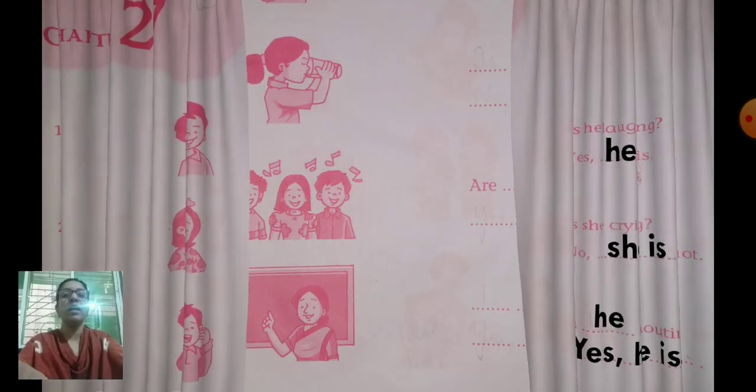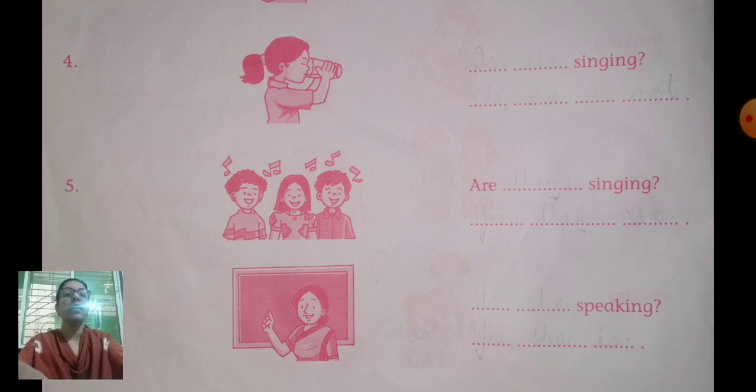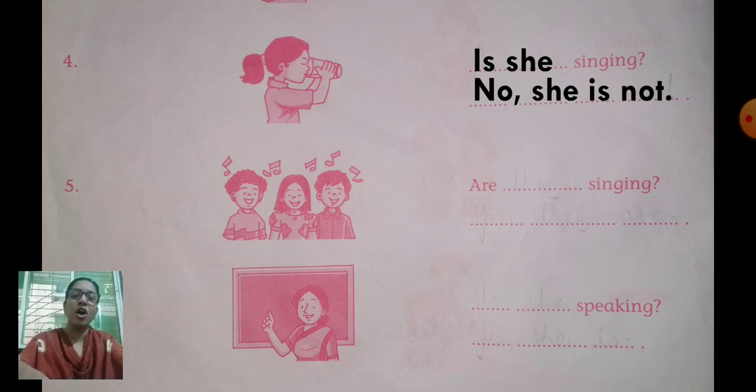Now see number 4. Dash dash singing. Here first finish the question, complete the question and then the answer. Now who is she? Girl. So what do you write? Is she singing? Do you agree that she is singing? No. What is she doing? Drinking. So no, she is not. Is she singing? No, she is not.